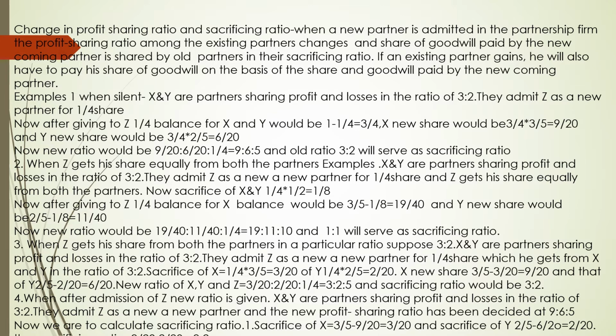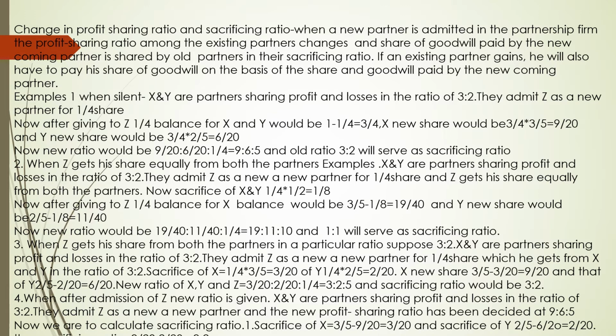Third case, when Z gets his share from both the partners in a particular ratio, suppose 3:2. X and Y are partners sharing profit and losses in the ratio of 3:2. They admit Z as a new partner for 1/4 share, which he gets from X and Y in the ratio of 3:2.